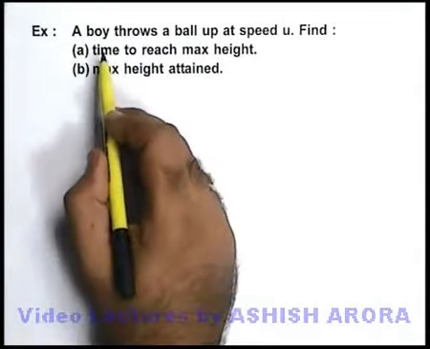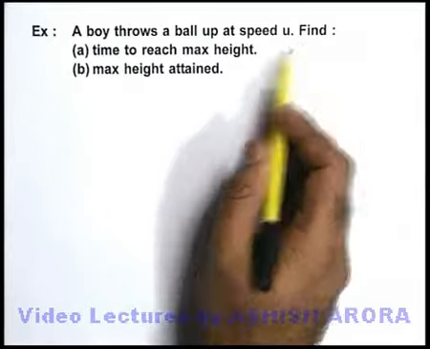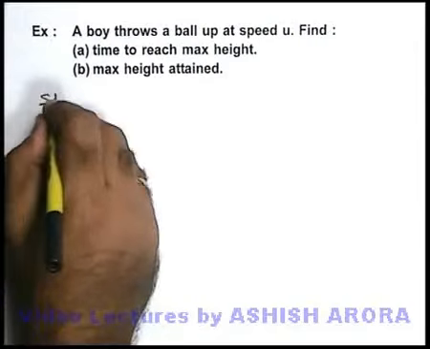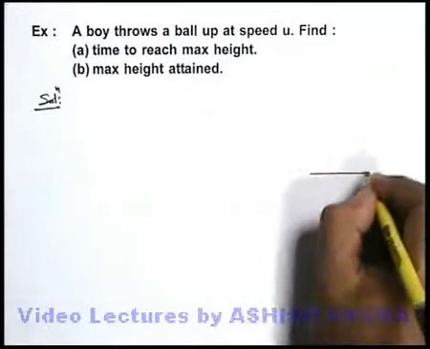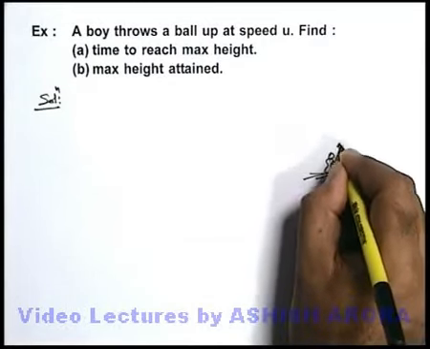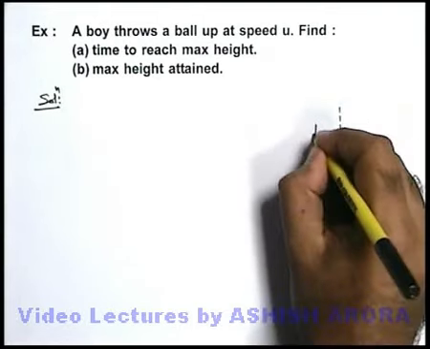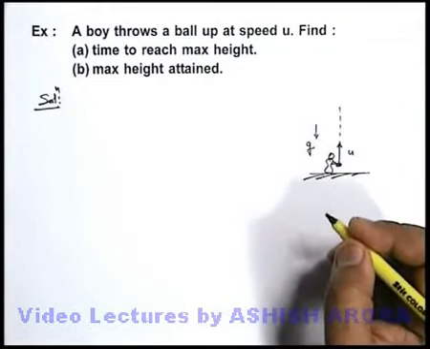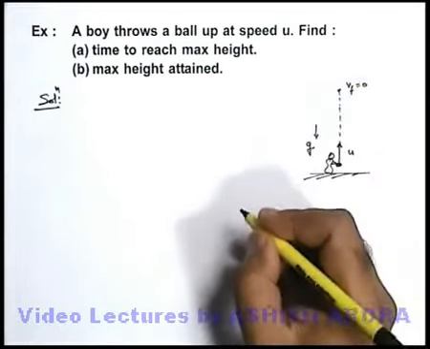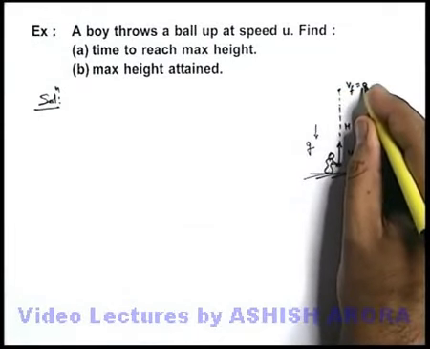In this example, we are given that a boy throws a ball up at a speed u, and we are required to find the time to reach its maximum height and the maximum height attained. So if we draw the physical situation in the question, on the ground there is a boy who throws a ball in upward direction at a speed u. We know well that when the ball goes up, it will be retarded in downward direction with acceleration g. So after some time its final velocity is going to be 0. And certainly it will reach a maximum height h before its velocity becomes 0.